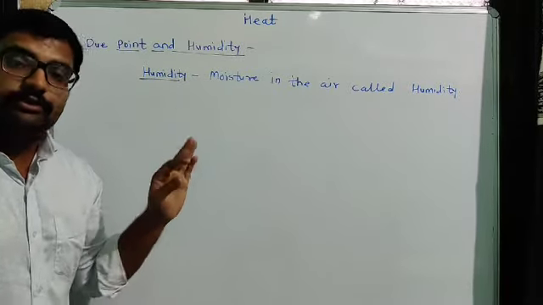So due to that, a lot of water evaporates, okay, and those vapors are present in our surrounding air, okay.